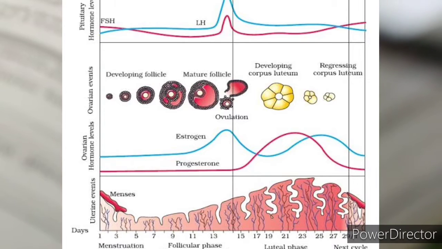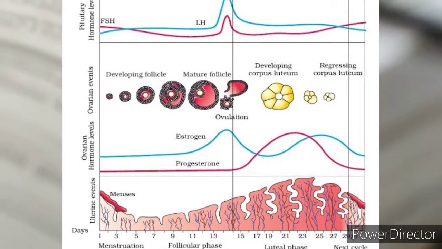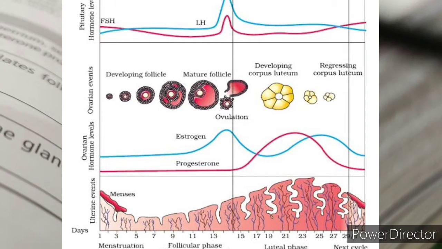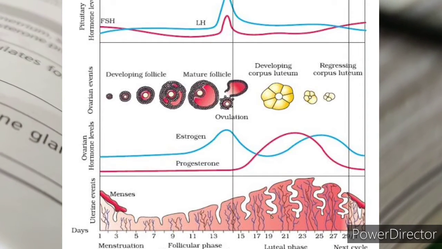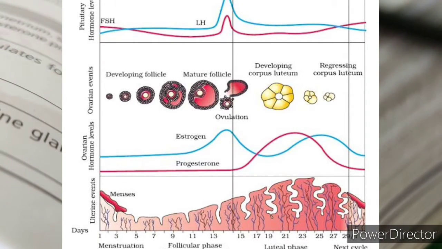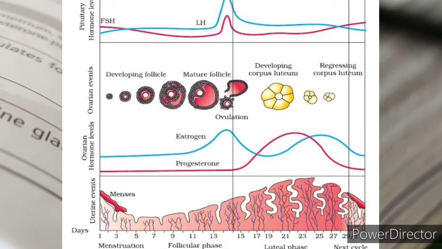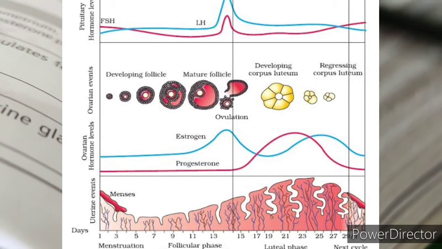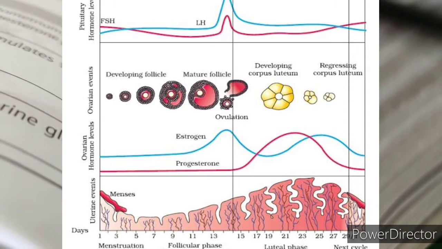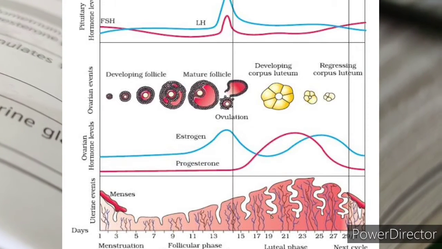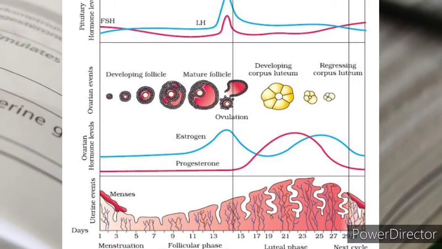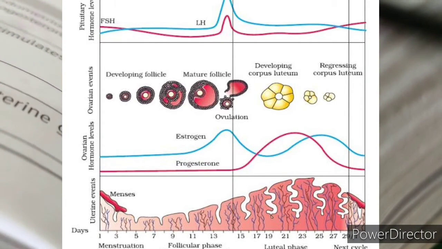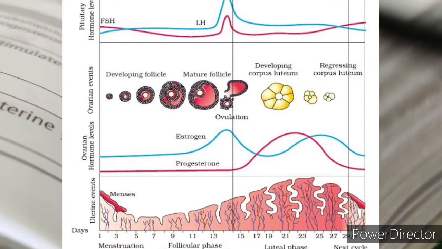The major events of the menstrual cycle you can see in the diagram. You can see 4 parts in the diagram. When we start in the ascending order from down to upper side, we see in the diagram first the uterine events, then the ovarian hormone levels, then ovarian events and pituitary hormone levels. So there will also be a requirement of the pituitary hormones for these cyclic changes.